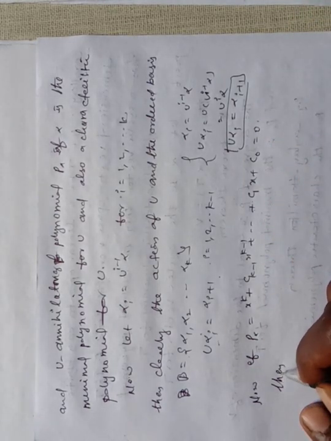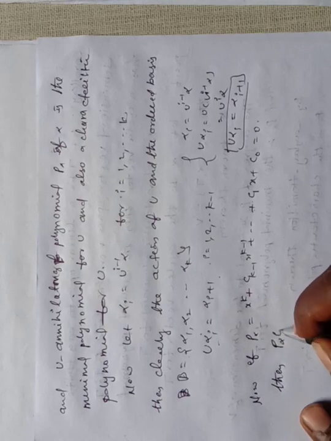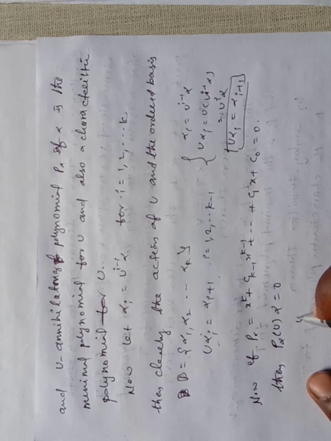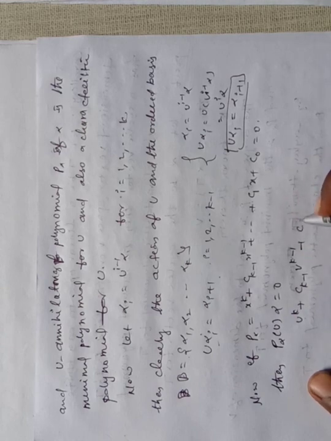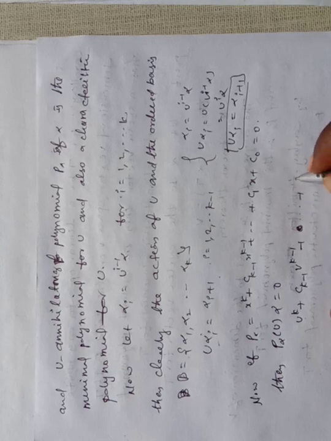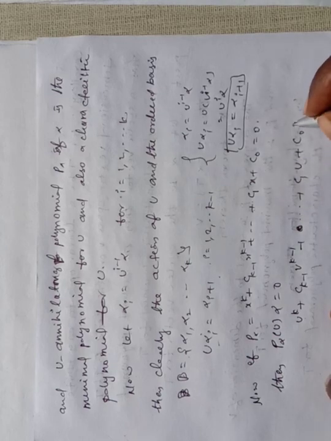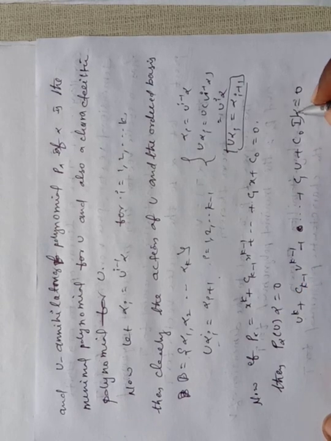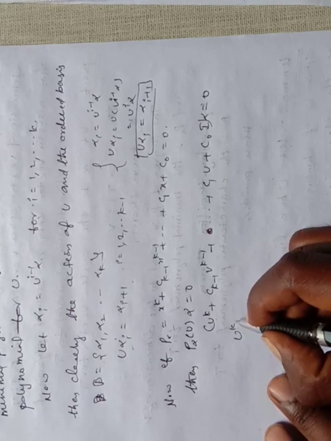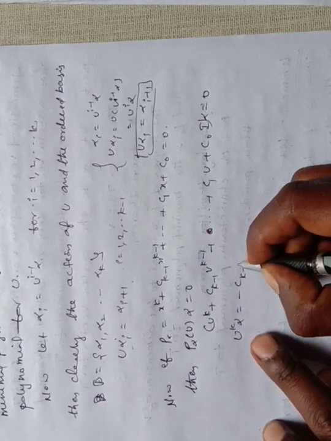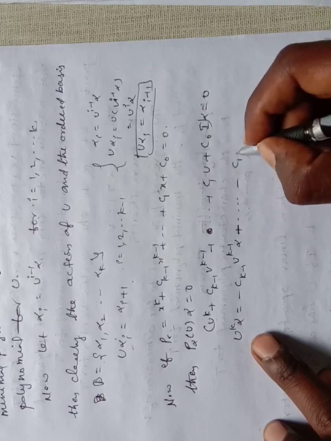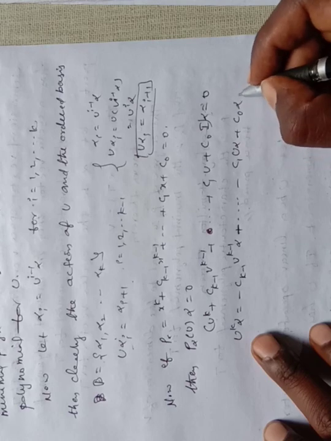Then P alpha of U equals 0, which implies U power k plus c k minus 1 U power k minus 1 plus ... plus c1 U plus c naught I equals 0, and applied to alpha gives 0, which implies U power k alpha equals minus c k minus 1 U power k minus 1 alpha minus ... minus c1 U alpha minus c naught alpha.